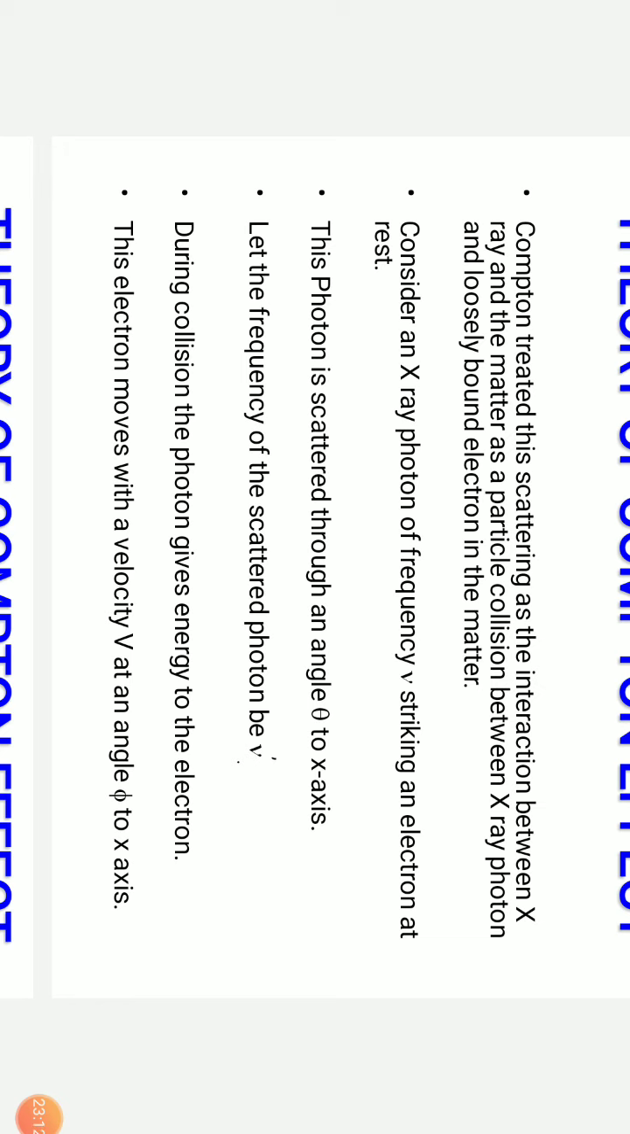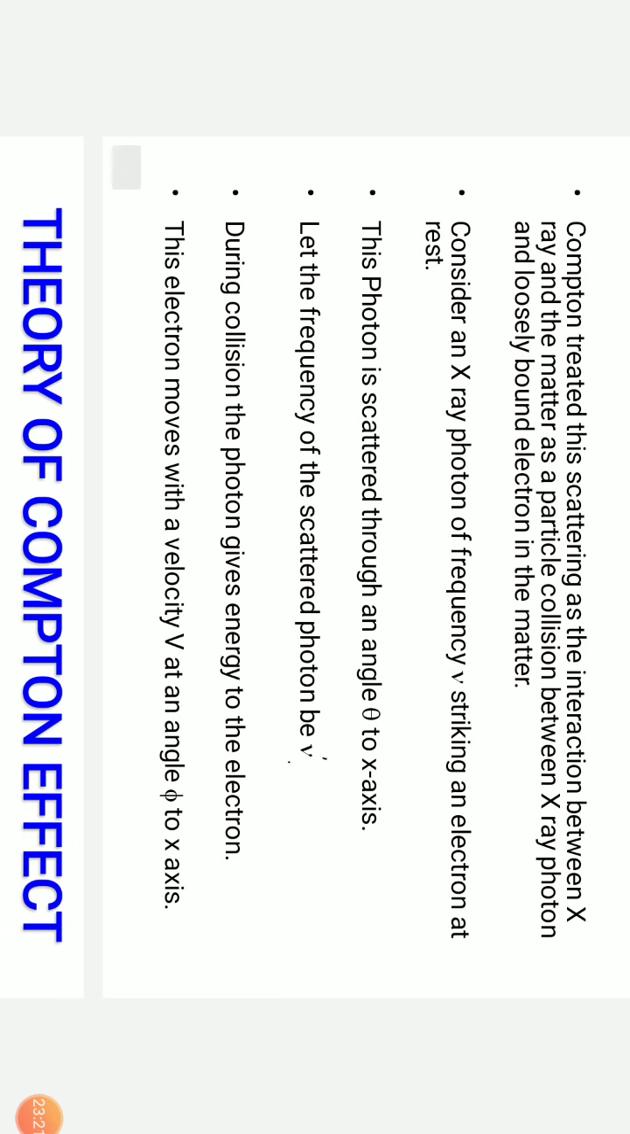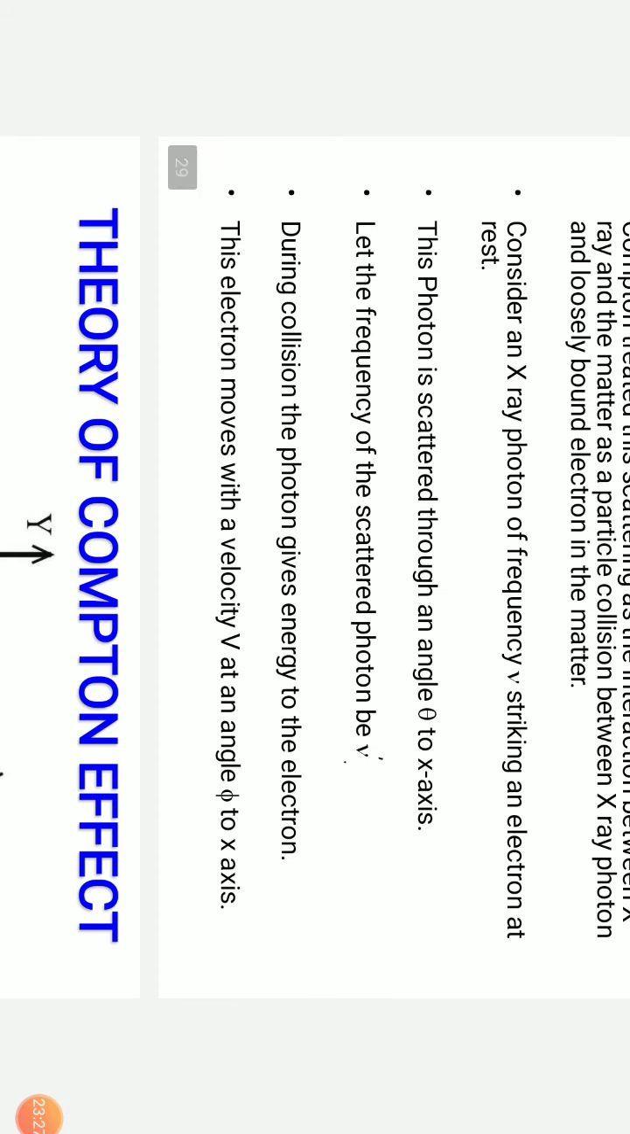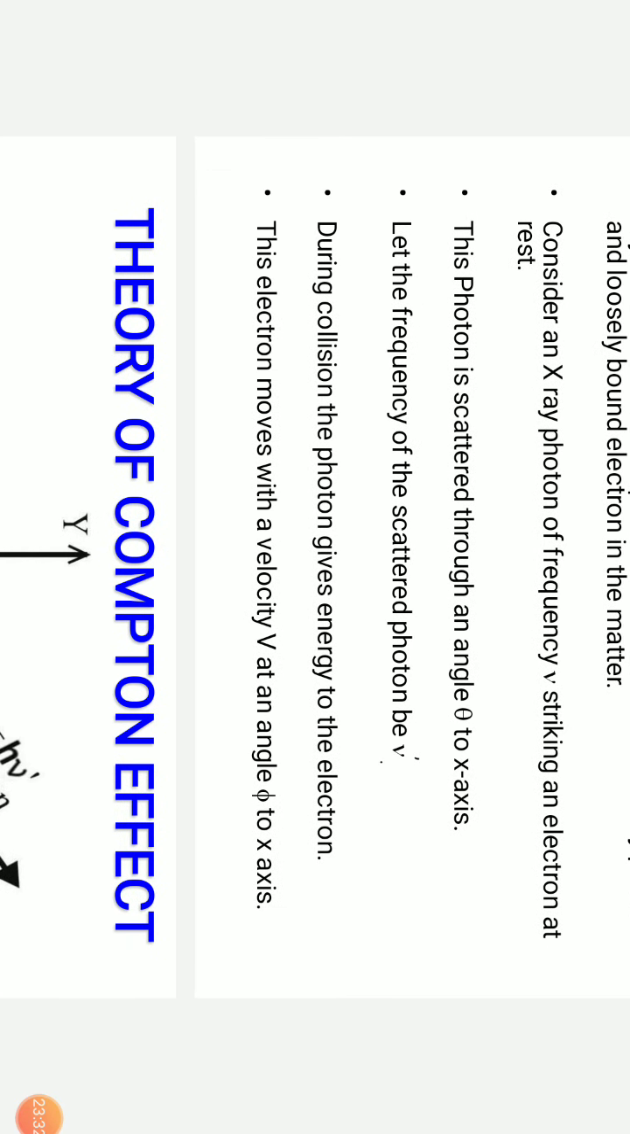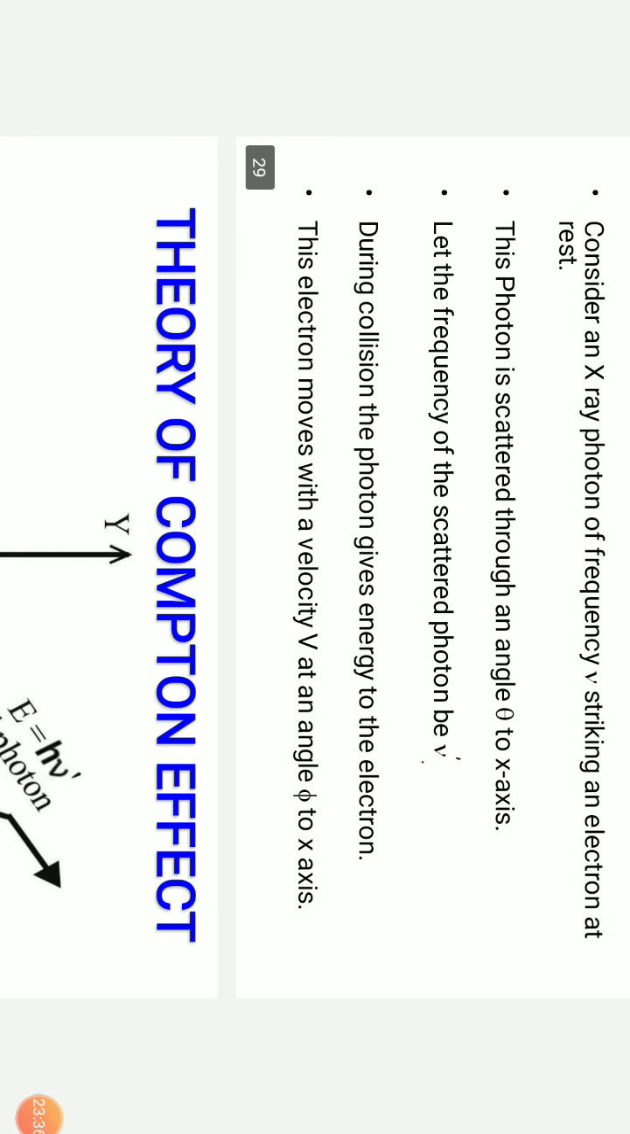And therefore what is happening? Photons, or the photonic energy of the X-rays, are loosely bound to the electron in the matter. So now consider an X-ray photon of energy h nu striking an electron at rest. Now this photon is scattered through an angle theta to the x-axis. Let the frequency of this scattered photon be nu dash. Now during the collision, the photon gives energy to the electron and the electron moves with velocity v at an angle phi to the x-axis.